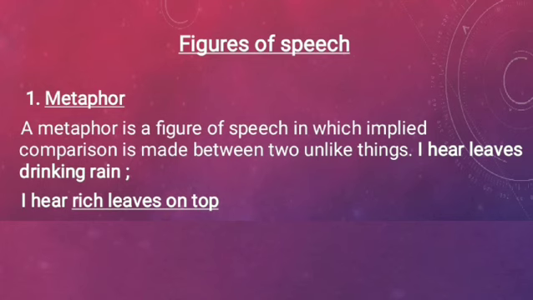So in the poem, the phrase rich leaves is a metaphor. This metaphor refers to rich people in the society. So no comparison is made. It is an implied simile where comparative words such as like, as are not used, but it is a direct statement. I hear leaves drinking rain. So here, rich leaves on top. Here the poet has used metaphor.